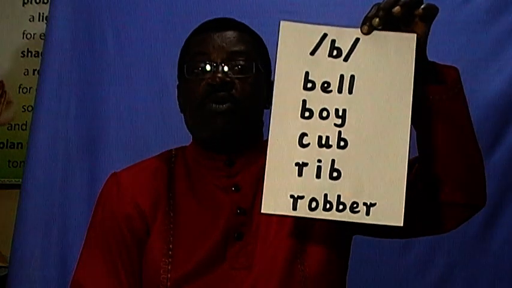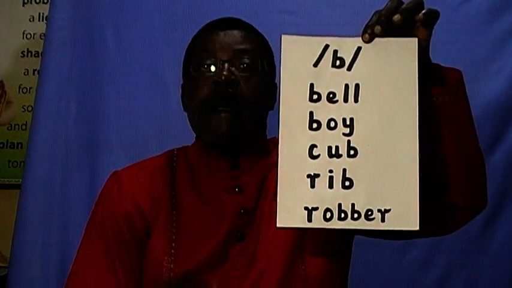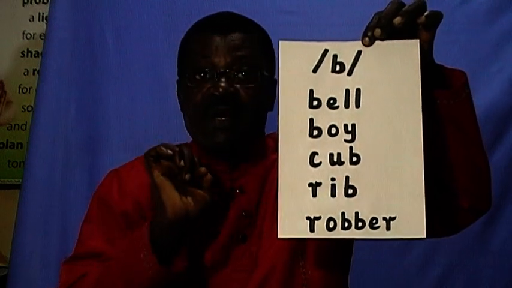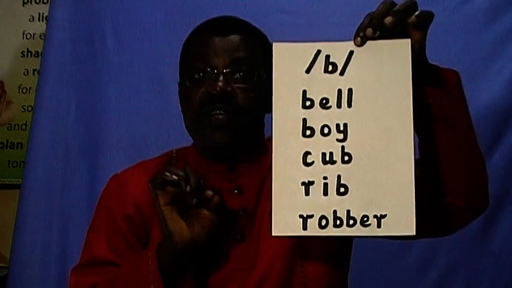Now, we go straight to the first one which I want you to remember or to master. Right here, that is sound B, like in bell, boy, cab, rib, and robber.